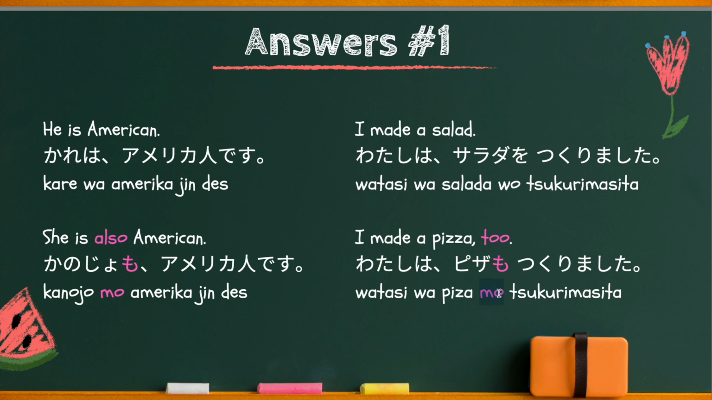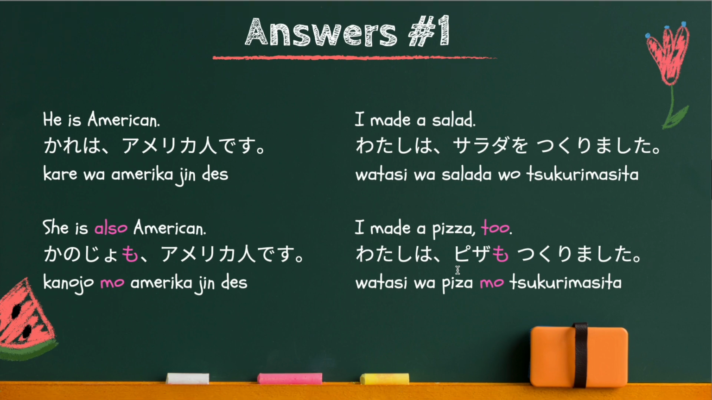私はピザも作りました。So, please repeat after me. 彼はアメリカ人です。彼女もアメリカ人です。私はサラダを作りました。私はピザも作りました。So, this is how you can use mo particle, which means also, as well, too.